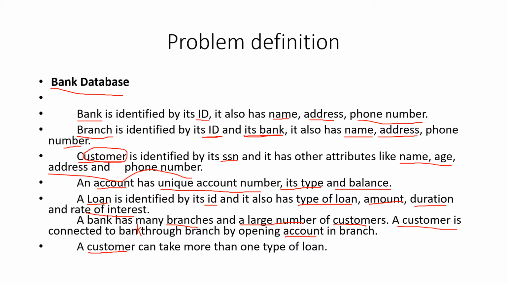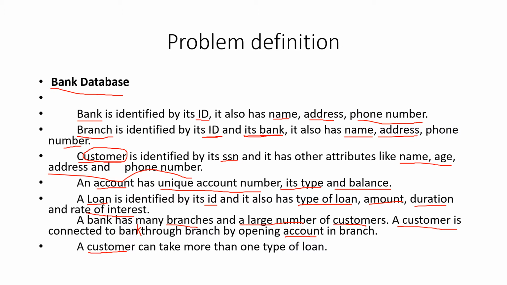So definitely now we can see that branch is a weak entity because its ID does not have a meaning unless and until it has its bank. So its bank ID has to be joined with branch ID, only then it can be recognized. That means this is a weak entity. What other attributes does it have? It has name, address, and phone number.